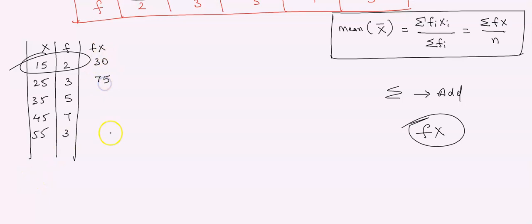Children, you have to write this in order. आपको order में लिखना है. Understood? Next, 35 into 5. 5 fives are 25, 5 threes are 15, 15 plus 2, 17. So it is 175. 45 into 7. Quick.